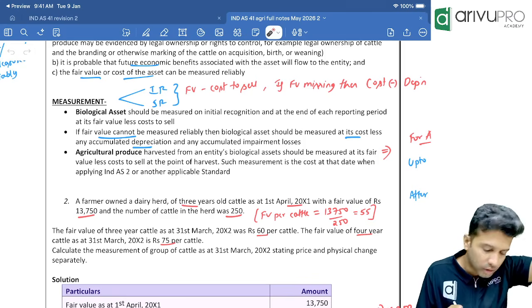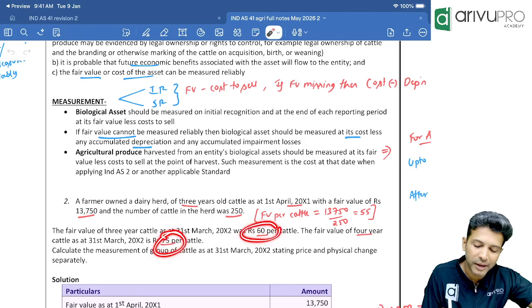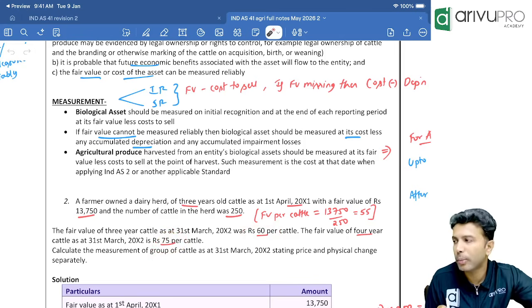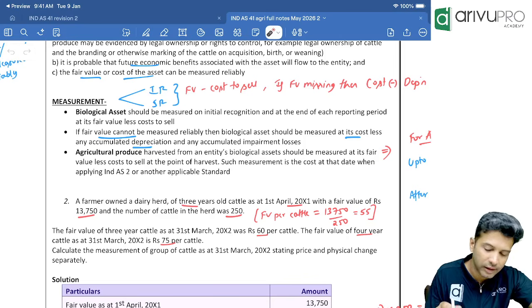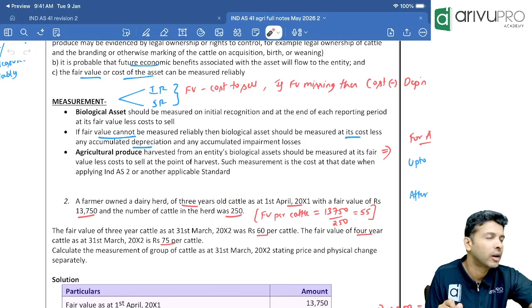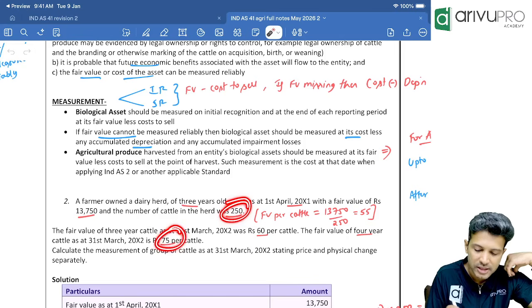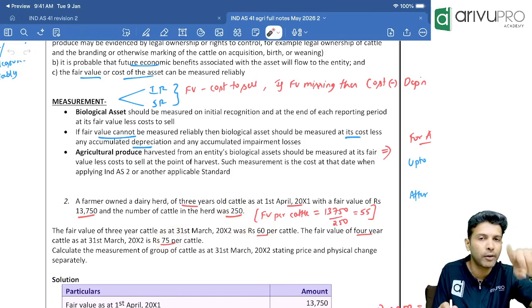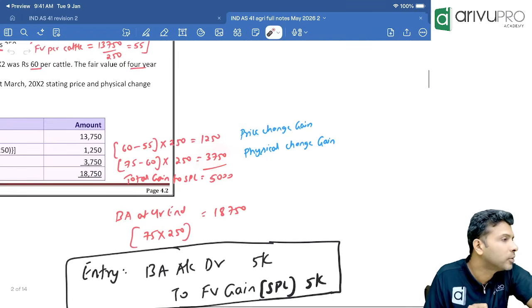Everybody got it? So calculate 75 minus 60. How much is it? 15 rupees. 15 rupees is the physical change gain for how many cattle? One cattle. We have one cattle or 250 cattle? For 250 cattle, how much is the gain? Calculate. Multiply in a calculator. 15 into 250. 75 minus 60 is 15 rupees. That is the physical change gain for one cattle. So into 250, you should be getting 3750.